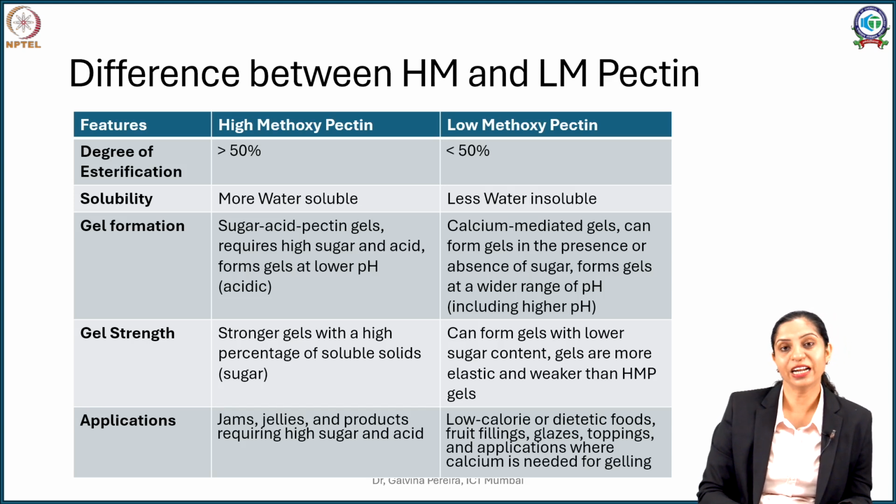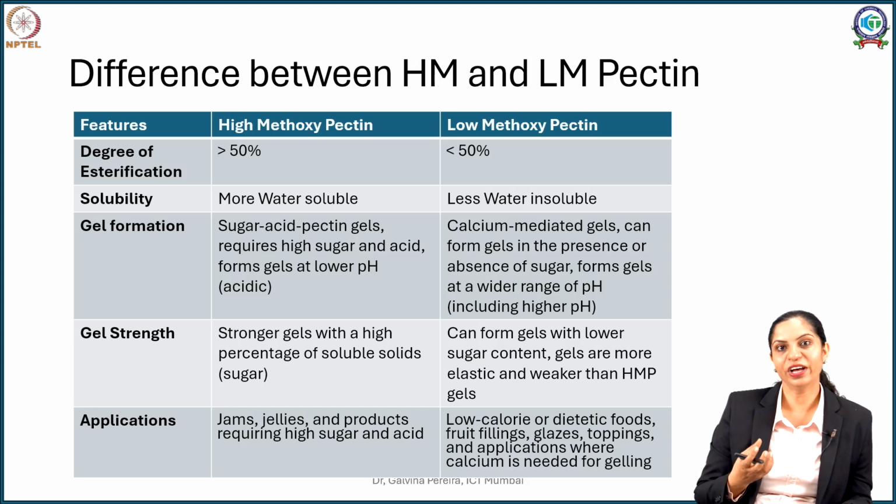What is the difference that the degree of methoxylation or degree of esterification creates? High methoxy pectins are more water soluble as compared to low methoxy pectins, and as a result they vary in their gel formation properties. For their gelation, high methoxy pectins will require a combination of acidic pH and sugar.